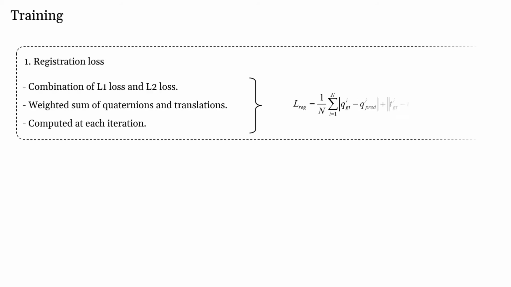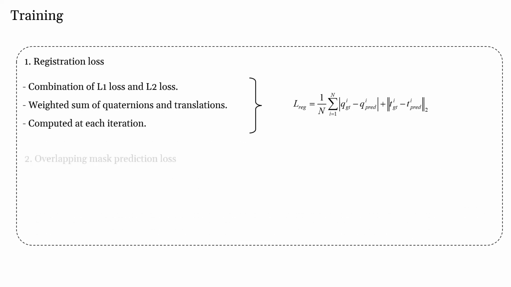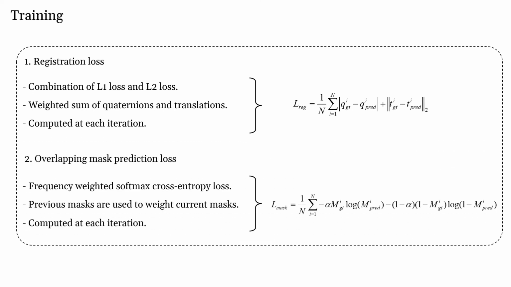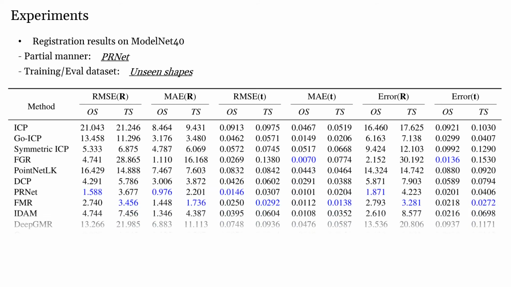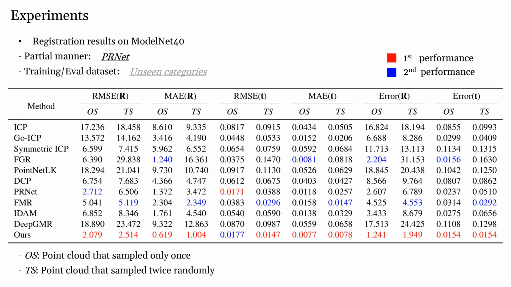We train our network with 2 losses. One is the regression loss, where we use the combination of L1 and L2 loss. Second is the overlapping mask prediction loss, where we adopt the frequency-weighted classification loss. Here we show our experiments. We compare our method with several existing traditional and deep learning-based methods on the OS and TS data of the ModelNet40 benchmark.